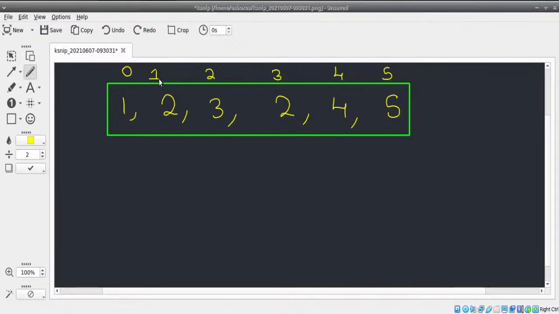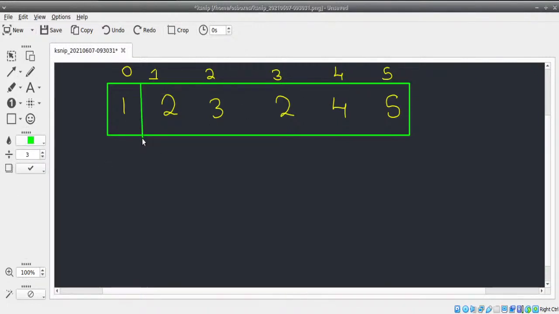Think of which are the peak elements here, and you guys can let me know according to that which indices we can return. Let's see how many of us can get it right. So I'm getting a lot of different answers.